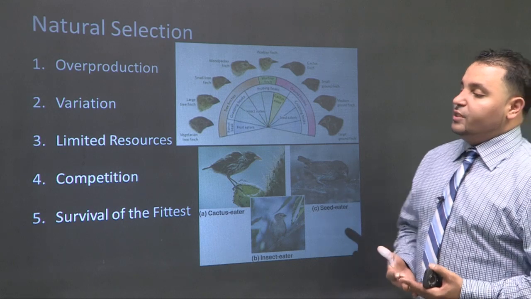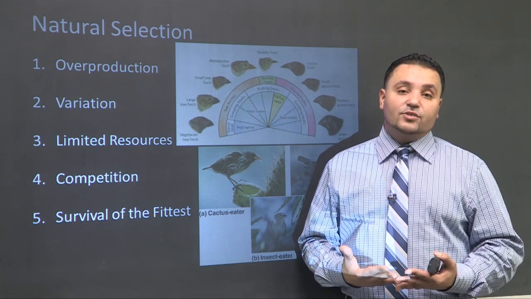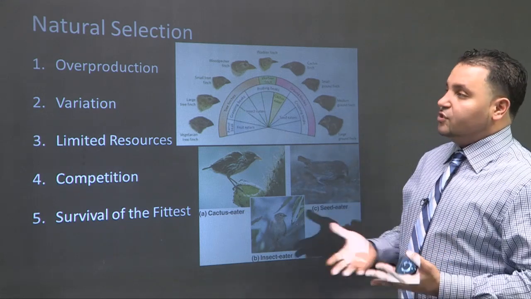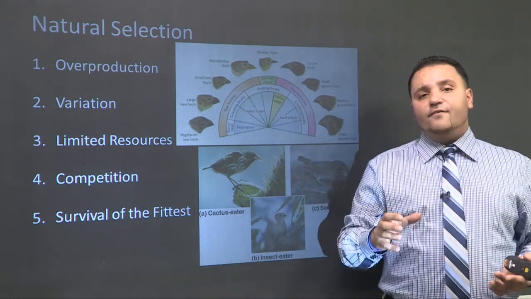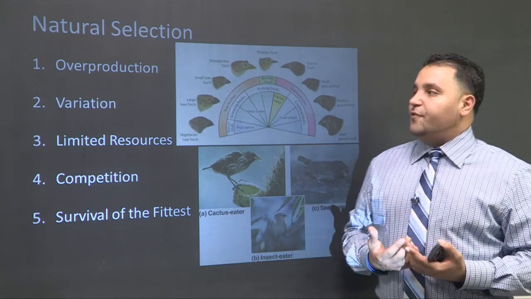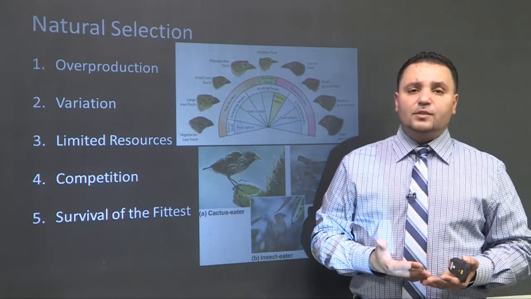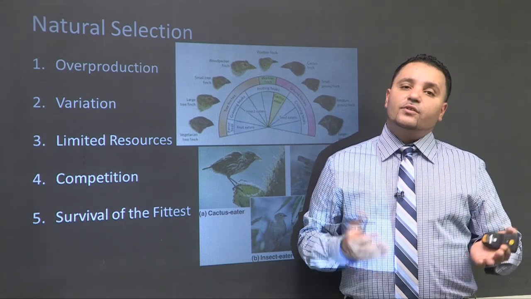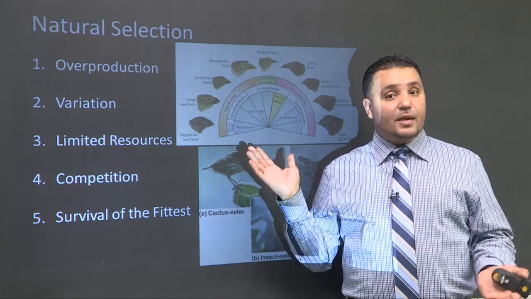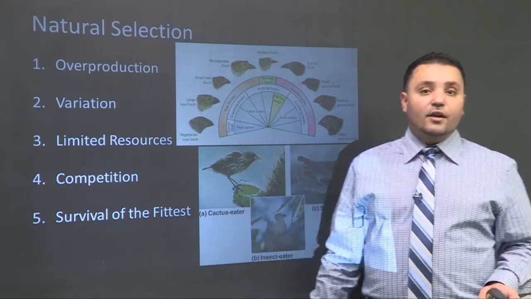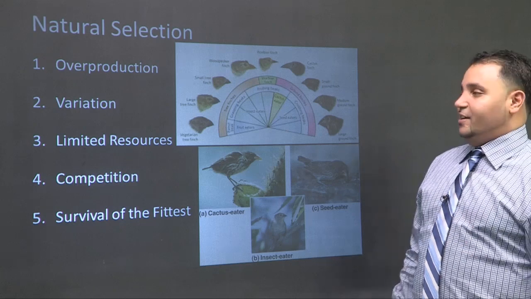Okay, and then this is his theory. So basically, if you know these 5 points of natural selection, you should have no problem on the AP exam. So first is overproduction. In order to have change over time, like evolution, we have to first understand that more offspring need to be produced than actually survive. The reason for this is there's winners and losers in evolution, right? When you play the game of evolution, you either live and reproduce and live on, or you die.